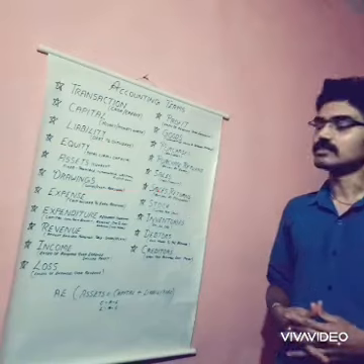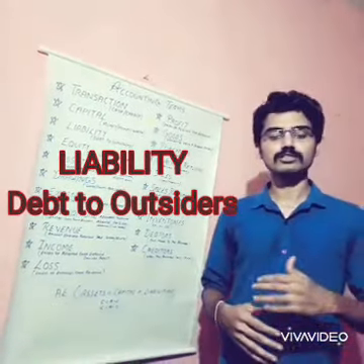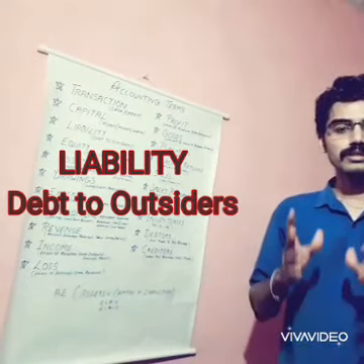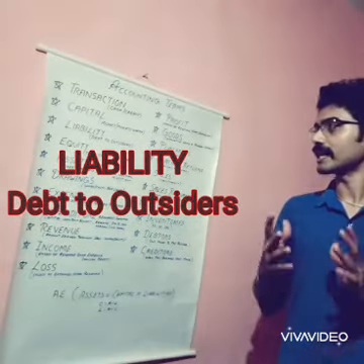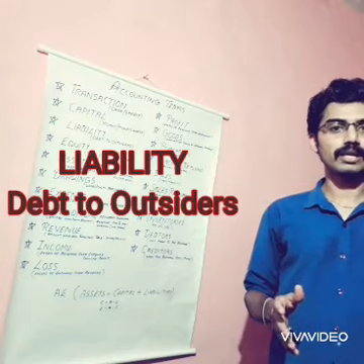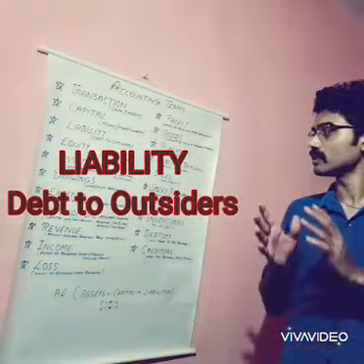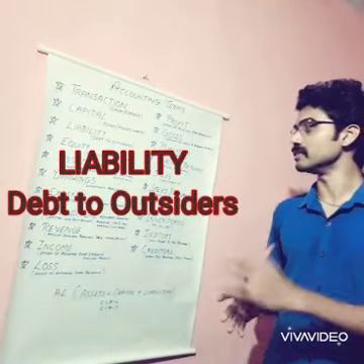And next one, it is liability. Liability means it is the debt of the business to the outsiders. Outsiders means external persons. So the business will contain numerous activities. So there may arise liabilities to the business. That means they may borrow capital. They may borrow money from the outsiders. So the money that is borrowed from the outsiders can be called as the liability of the business.